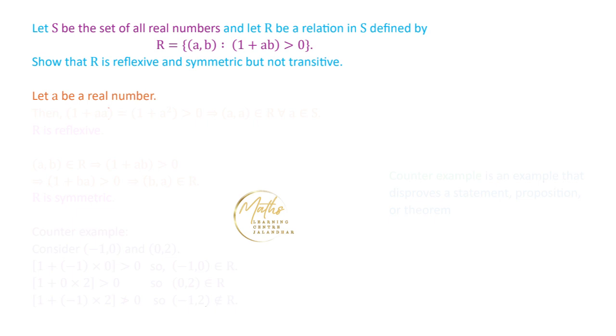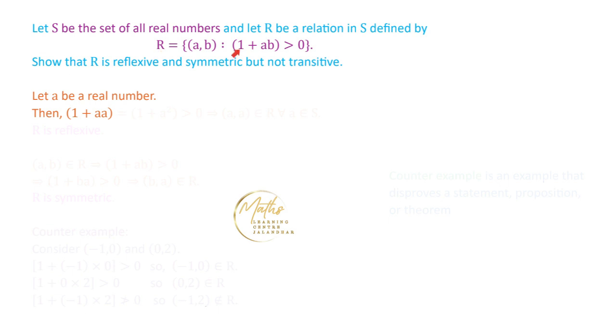To prove that this is reflexive, we consider an element A that is a real number. So A belongs to S and we are going to prove that A is related to itself. It means 1 plus A into A should be greater than 0. This thing we have to prove. We get this term from the relation, where we are asking whether (A, A) belongs to R or not.